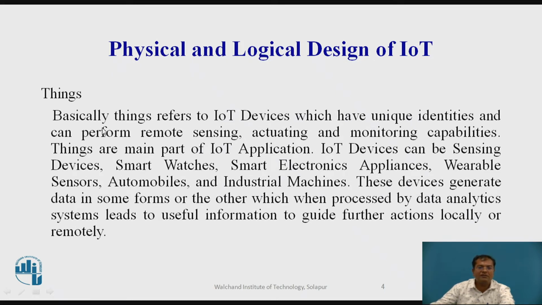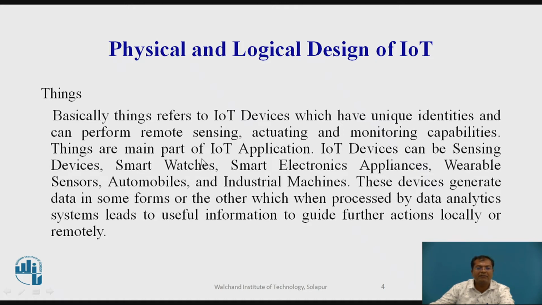Now we'll focus in more detail on the term things. Basically the things refers to the devices. So a large number of devices are connected to the Internet of Things and they are unique in nature. Each has its own identity and can perform remote sensing, actuating and monitoring capabilities.